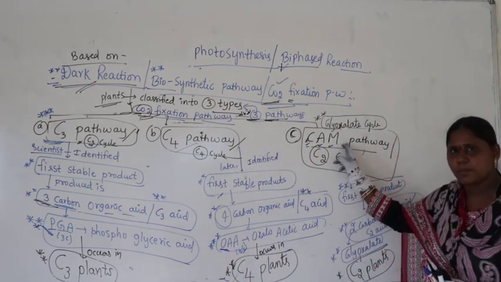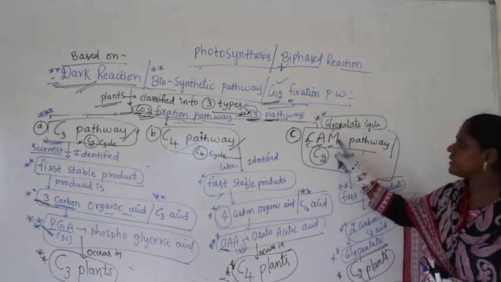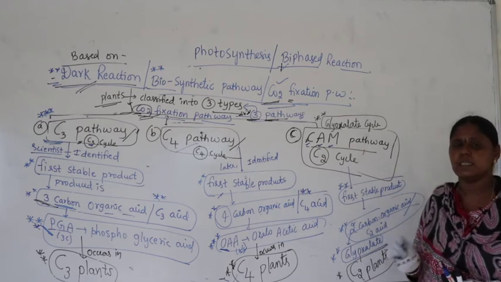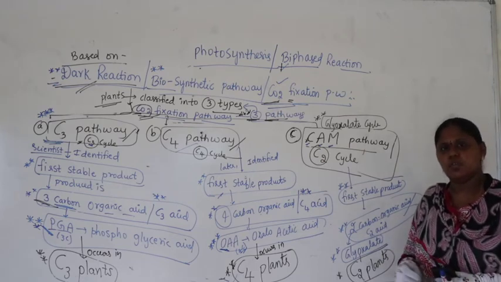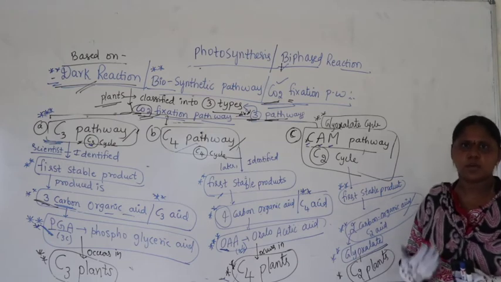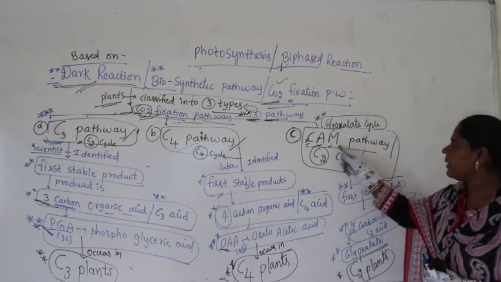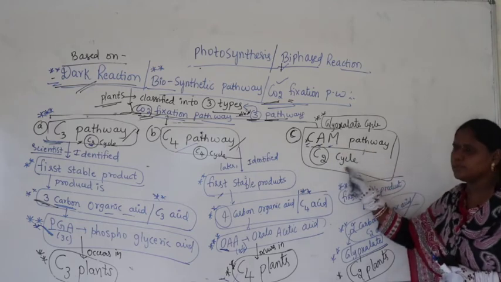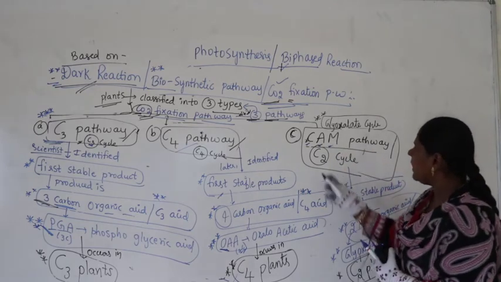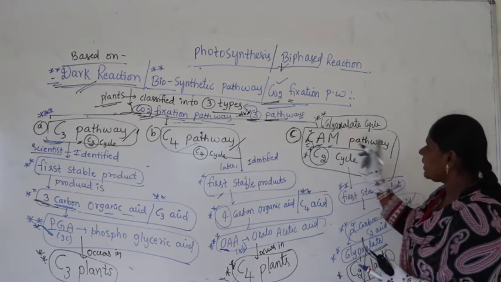At that time I will give you the complete name, crassulacean acid metabolism, because it happens in the family called Crassulaceae. Especially in xerophytes, succulents, Bryophyllum, cactus, Opuntia, in them they identified the pathway called the CAM pathway. It is also called the C2 cycle, also called the glyoxylate cycle. So, these are different names for the CAM pathway.